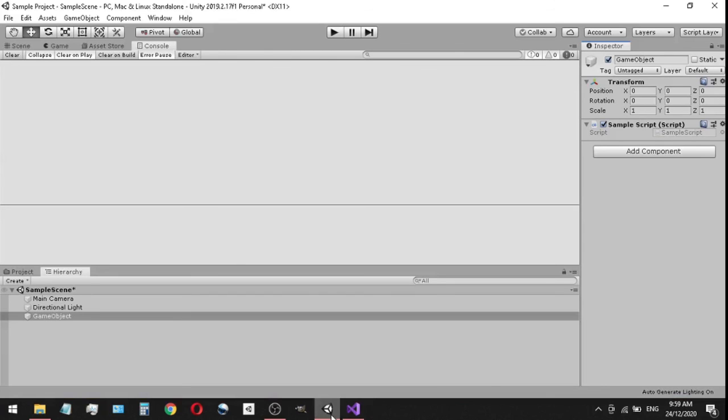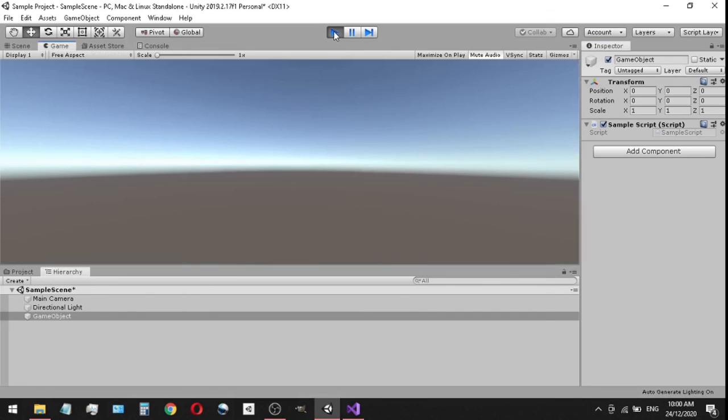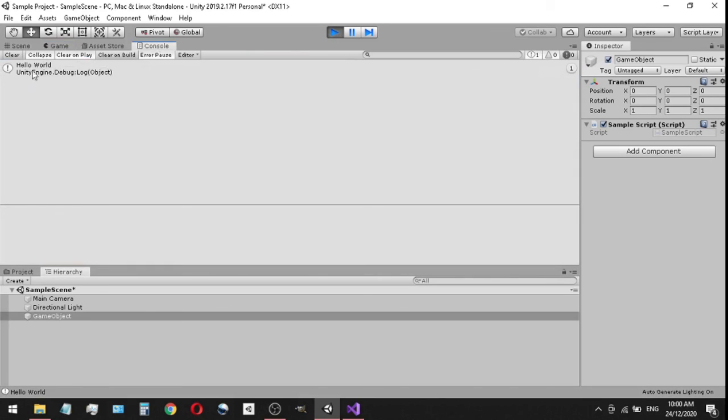and well, there should be a little icon in the corner here letting us know that it's compiling, but I think it's already done compiling. It was just one line of code, so it shouldn't be too much to compile. So what we can do now is we can go over here to this big play button and we could run our game. Once our game is up, let's go back to our console log. And as you can see, the message that we put inside our start function is displayed on the screen.